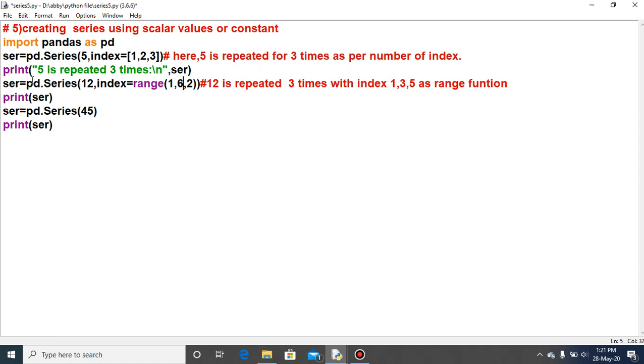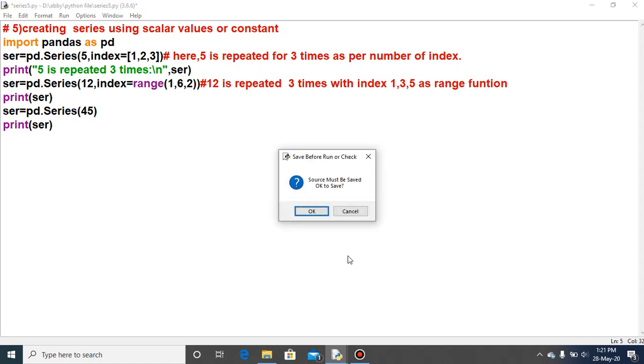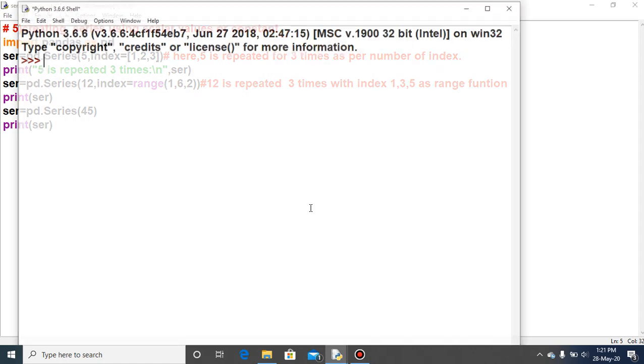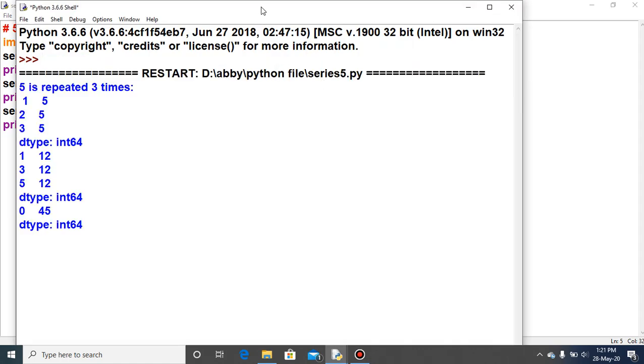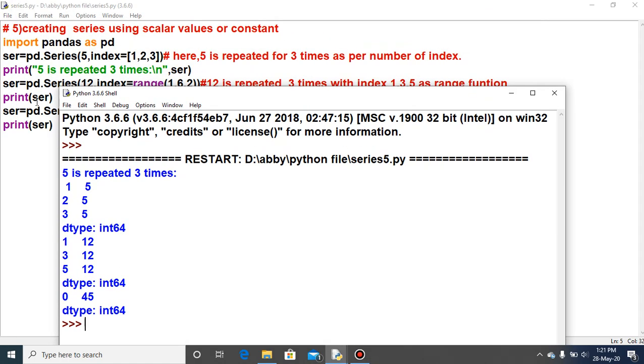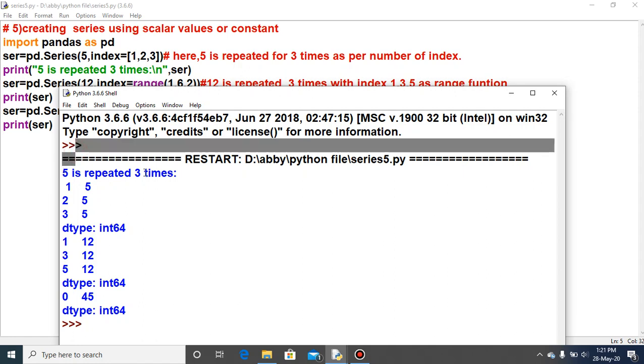So for the first 2 outputs you just focus on them. Execute it, and just look at the output here. The first print is "5 is repeated 3 times". Which value? 5, 5, 5 only.